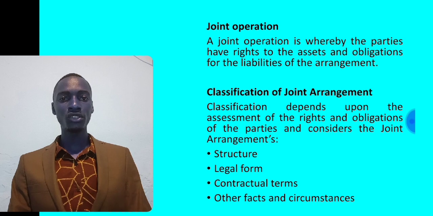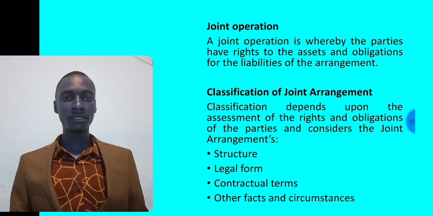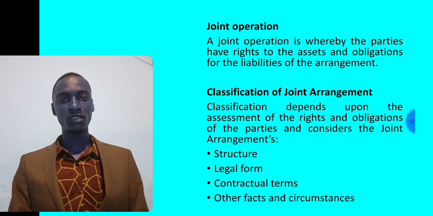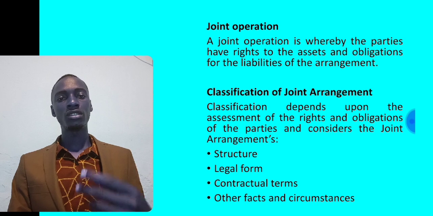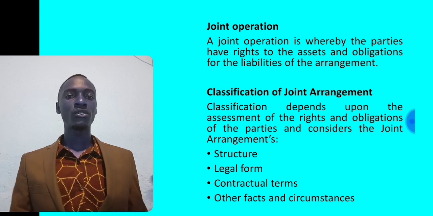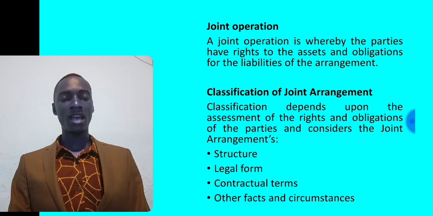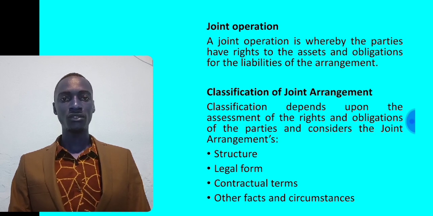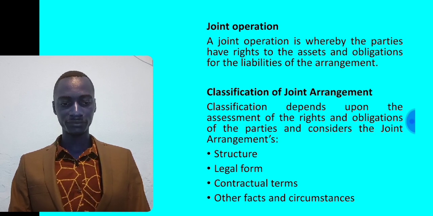Meaning that when it comes to decision making, all parties in the arrangement should be involved in the decision making process, not a single party, not two parties if there are three. So all the three have to come together and make decisions and agree on these decisions for the joint arrangement.